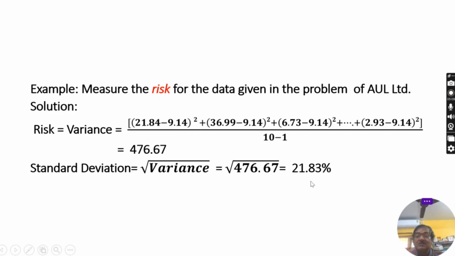Now suppose it is less, say only 2%. That means the risk is very less. The deviation is only 2% from the average return, if it is 2%. But in this case it is 21.83%. That means your return may deviate from the average value by 21.83%, higher or lower. This is the standard deviation.